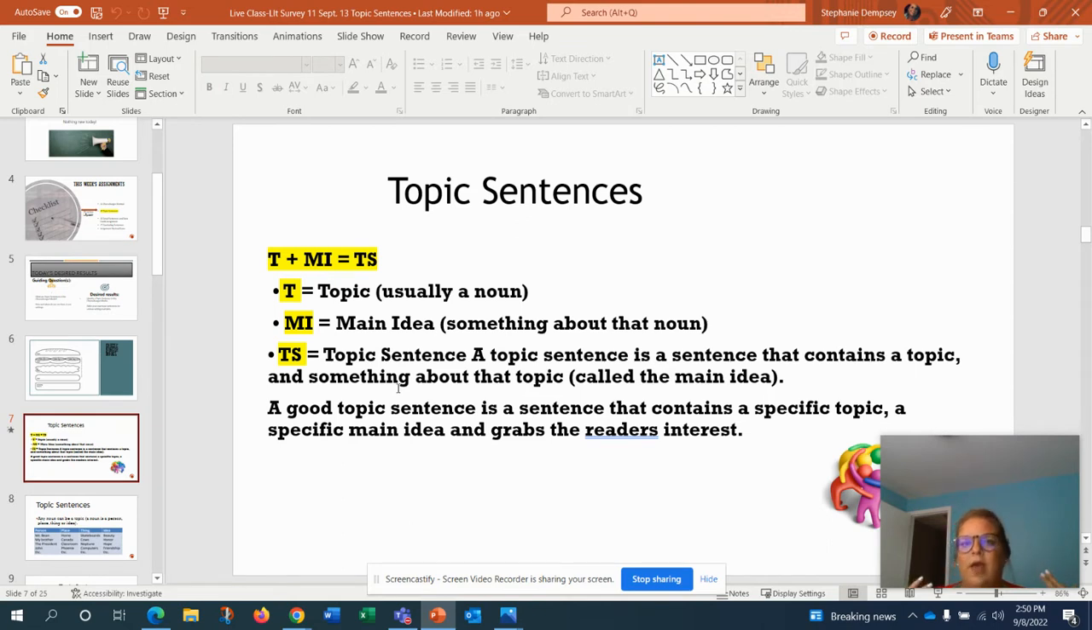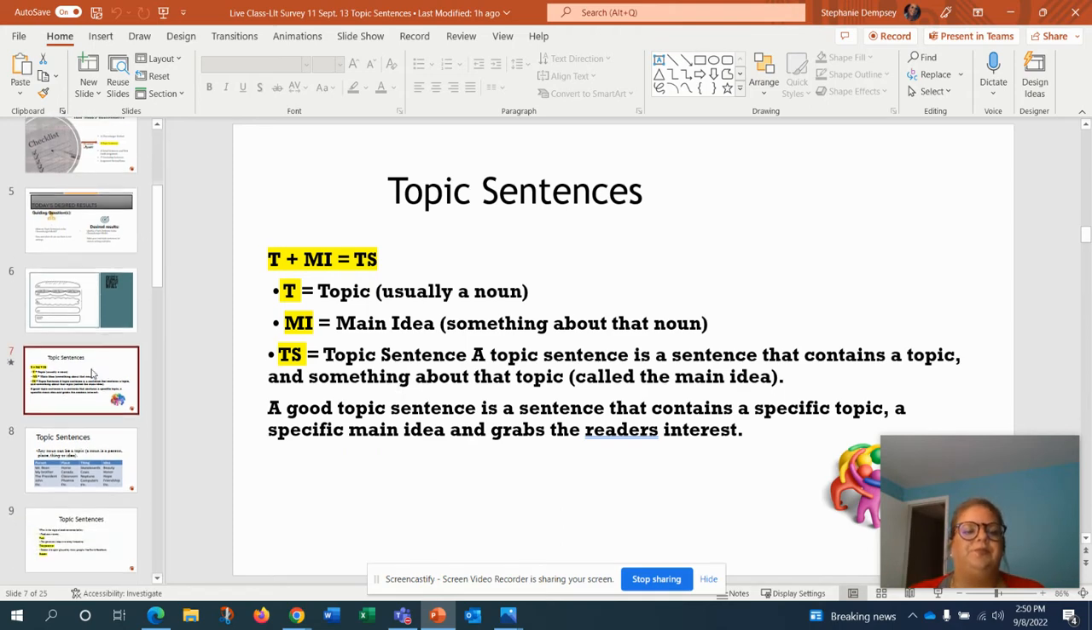So, a way to think about your topic sentence is you have a topic plus your main idea, which is going to then give you your topic sentence. So, your topic is usually a noun, the main thing or idea your story is about, or the topic of the paragraph. Main idea is something about that noun. So a topic sentence is a sentence that contains a topic and something about the topic, which is the main idea. A good topic sentence contains a specific topic, a main idea, and grabs the reader's interest.